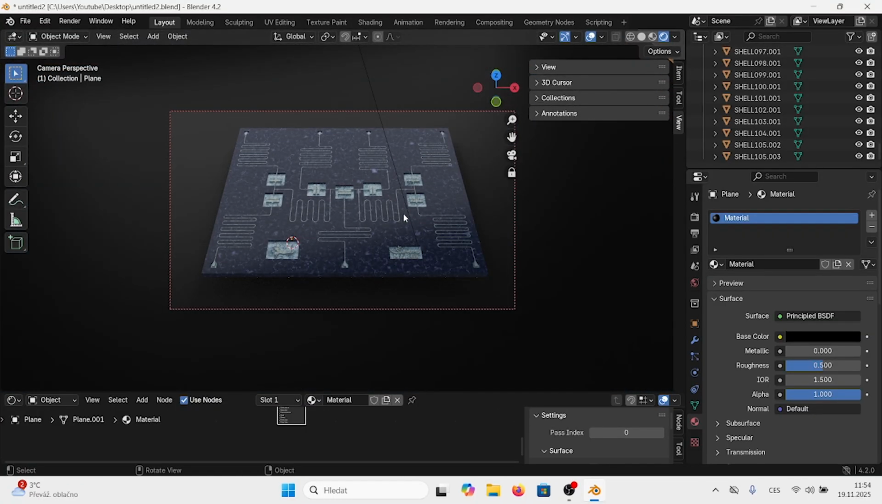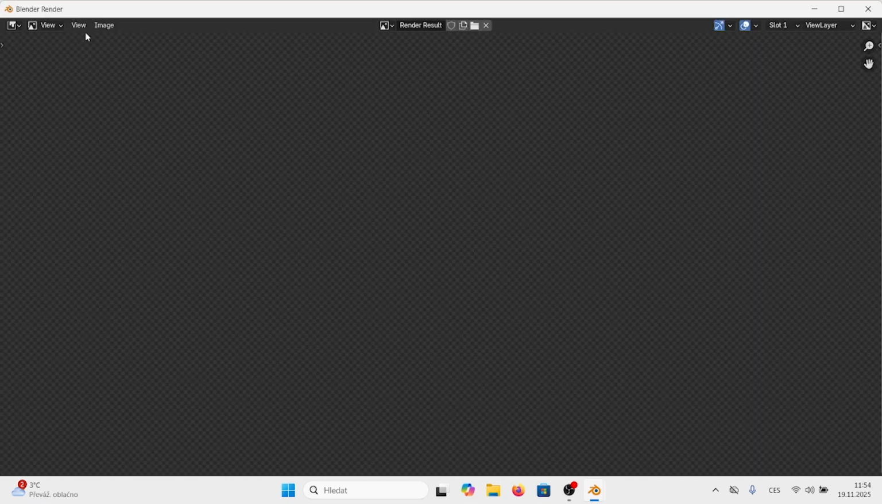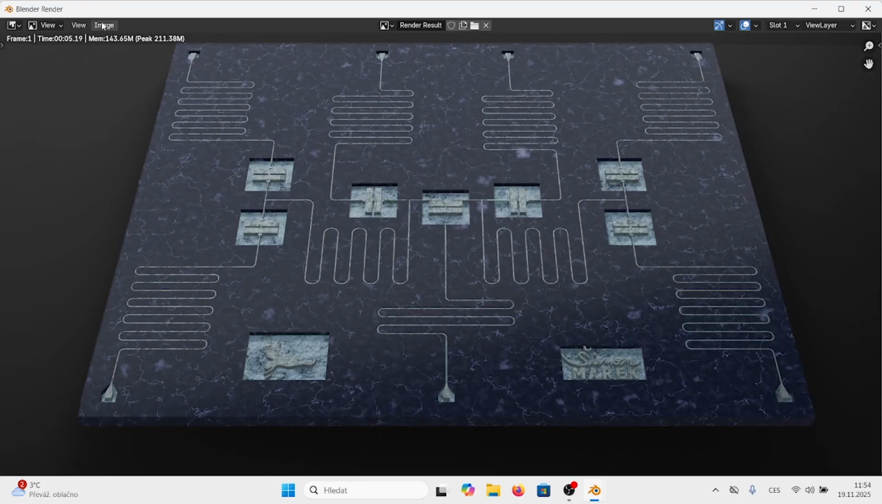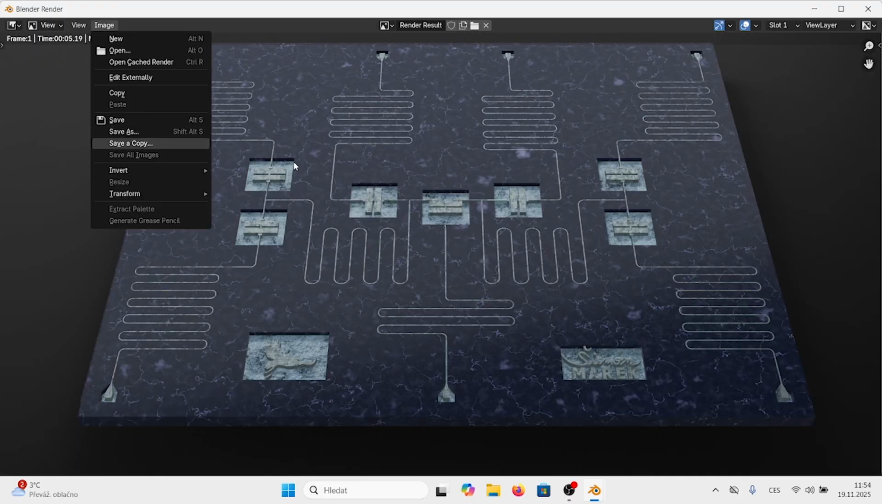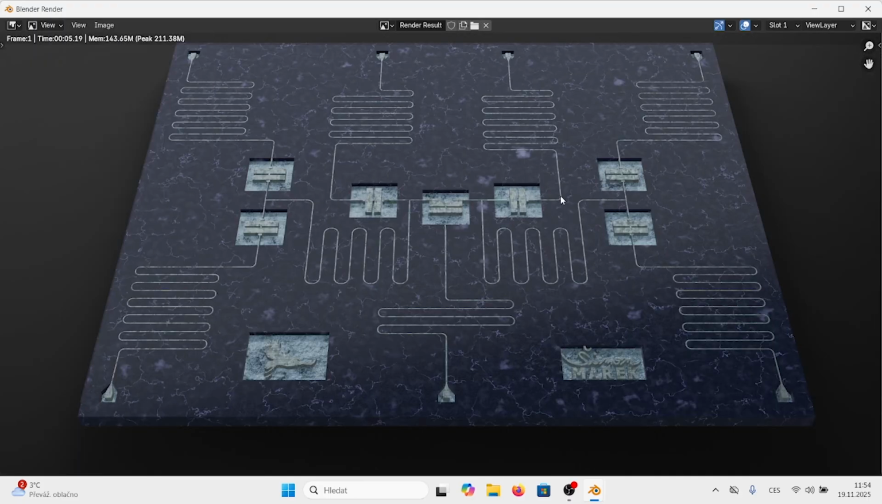So here is our render for our quantum chip, and here is our fully rendered chip. By clicking render and render image, we can create an image which we can export by clicking image and save as. So here's our tutorial on how to make scientific illustrations.